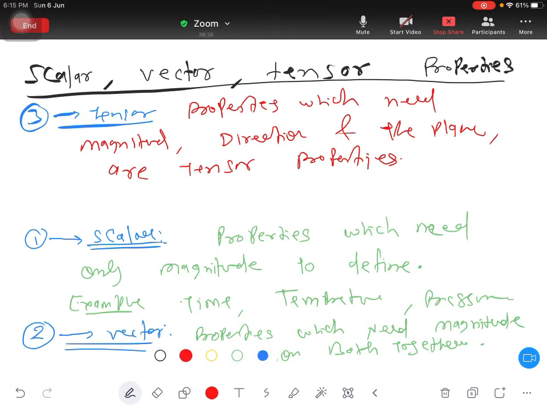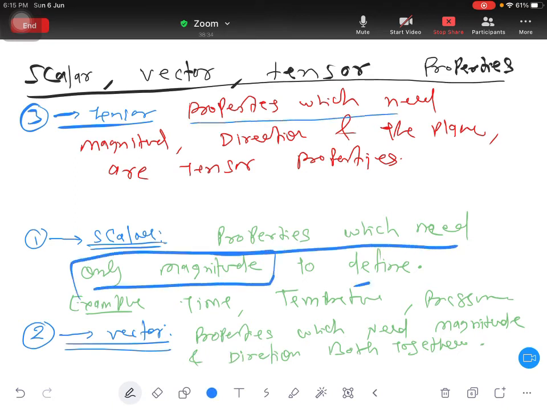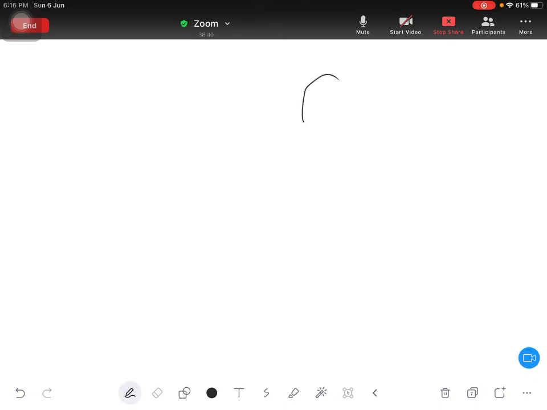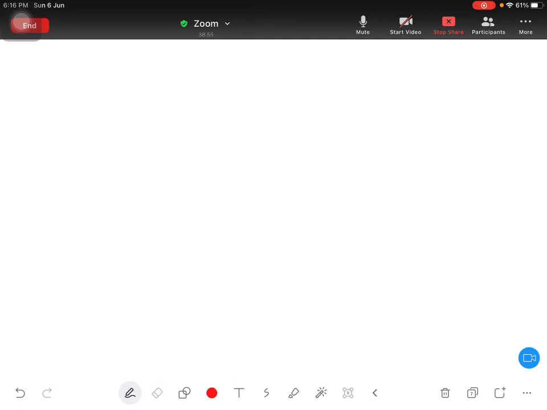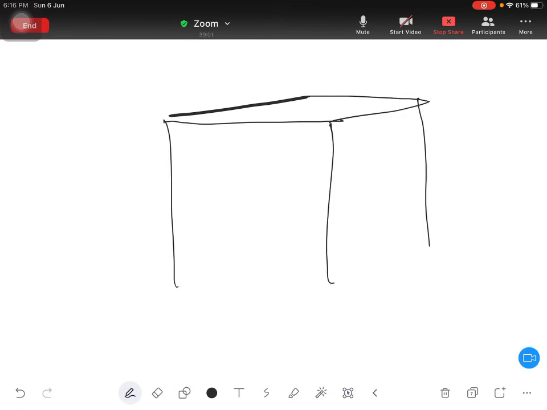Okay, now let's understand properties. First one, properties which need only magnitude to define. Let's understand one by one. Suppose this is any girl, and suppose in the hand you have a wristwatch. This example is complicated. Suppose you have a home. In the home you have 4 walls. So on this wall you are having a watch, and these needles are showing that it is 10 p.m.